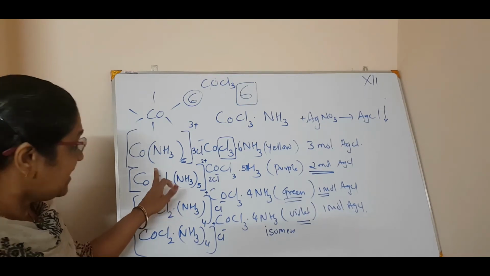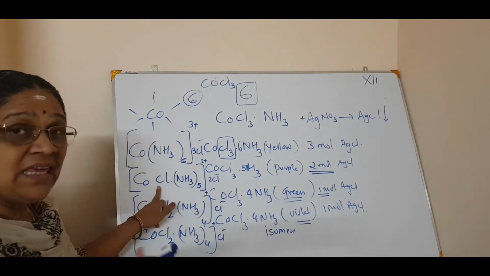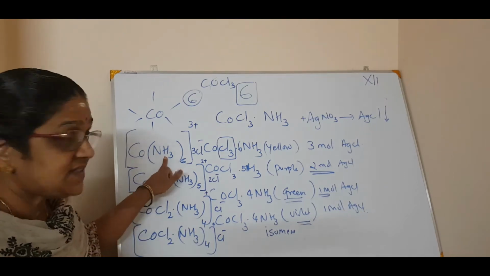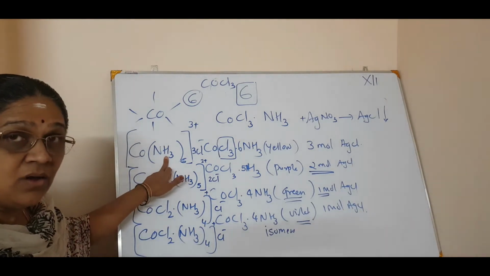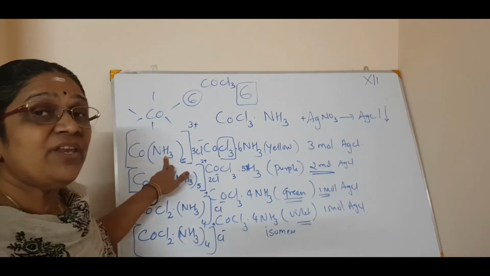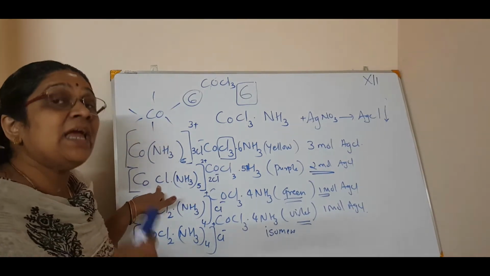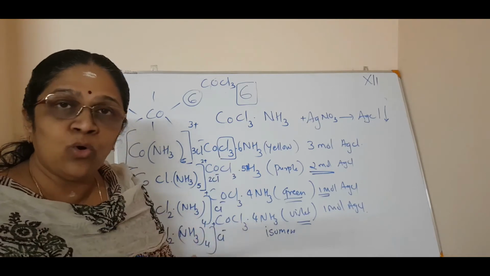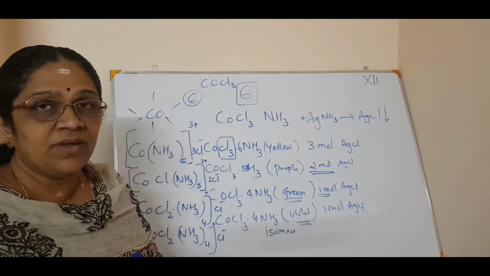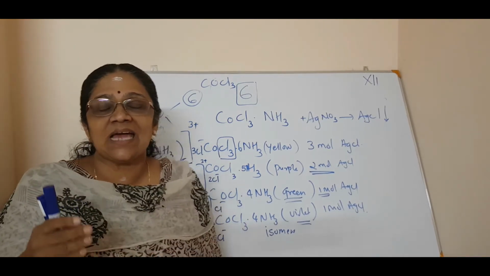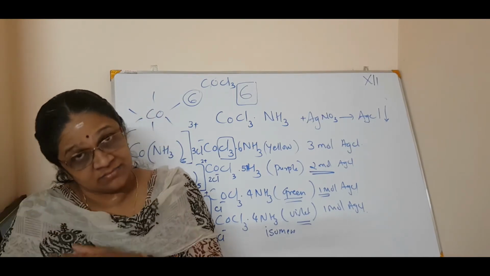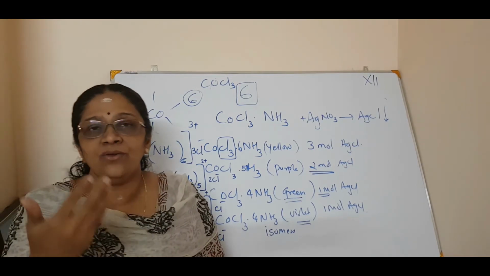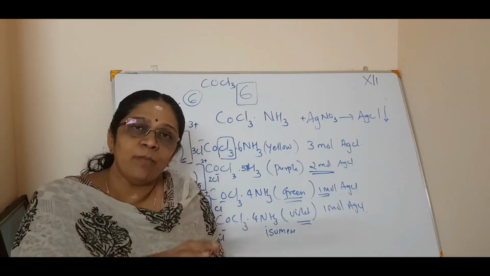So the secondary valencies can be satisfied by a neutral molecule alone, or by a combination of neutral molecules and a negative ion, or only by a negative ion. No problem. So the secondary valencies can be satisfied by either a negative ion or a neutral molecule or a combination of these two.